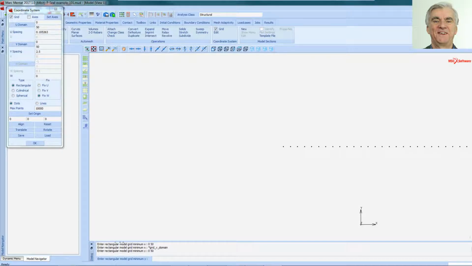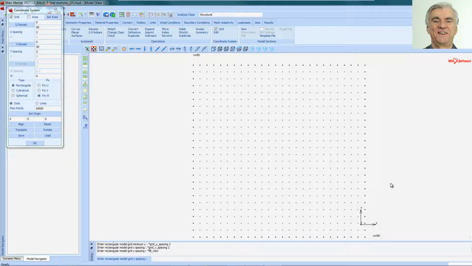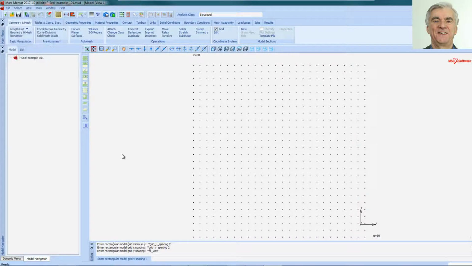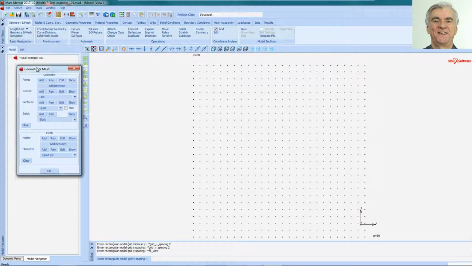And I just want to change up here, I want to change that spacing to 2 millimeters. And this one to 2 millimeters as well. And if I click on Fill View, I've got my grid of 50 by 50 millimeters, which enables me to generate the geometry for the profile of the piece seal. So to begin with, I click on that Geometry and Mesh here, and I'll just bring that down a bit.